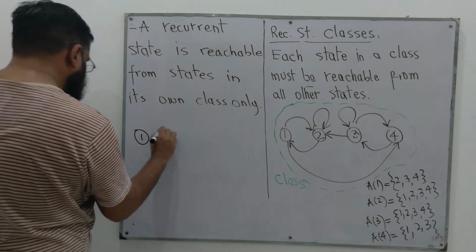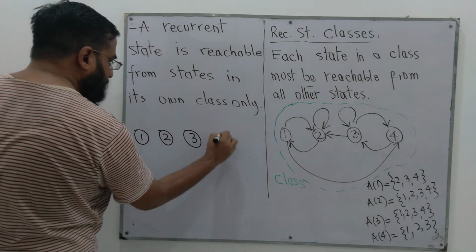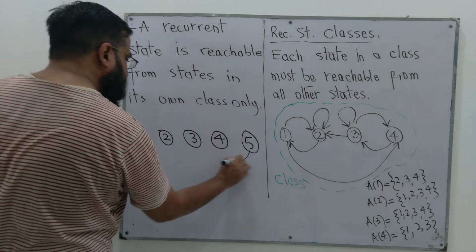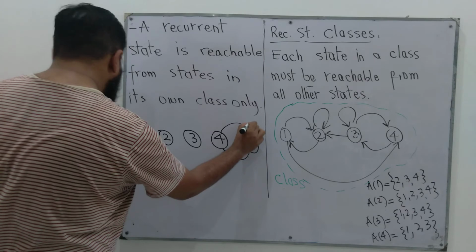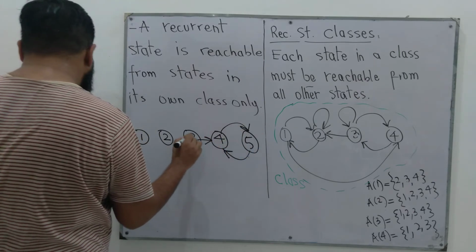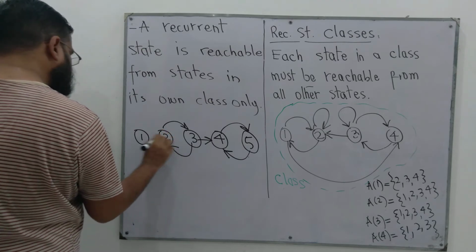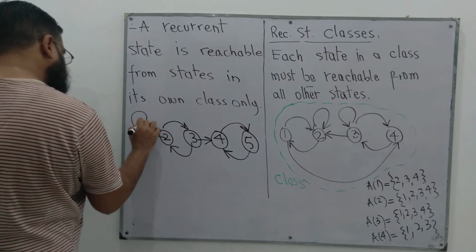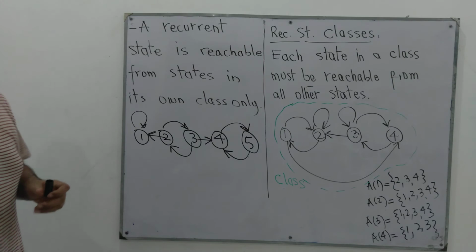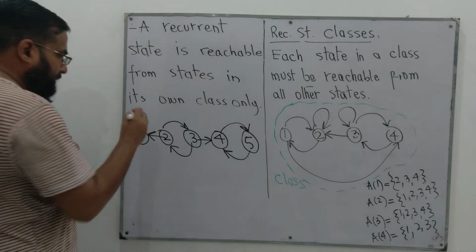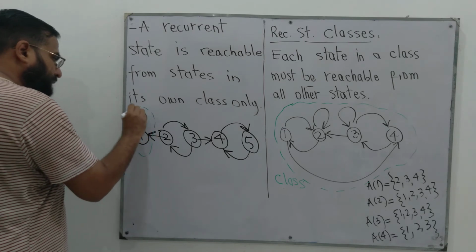Right, if we have a chain like this, 1, 2, 3, 4, 5. In this chain, we can very easily verify that this is a recurrent state.